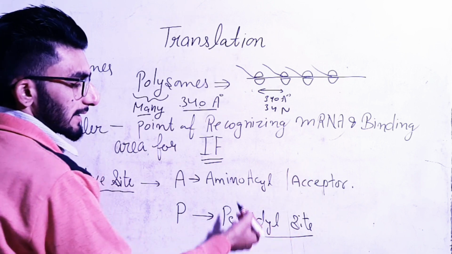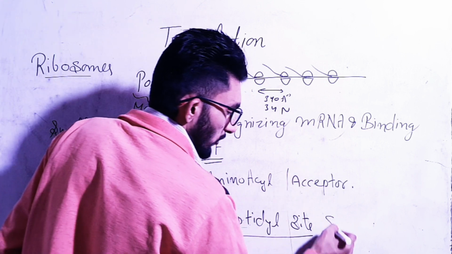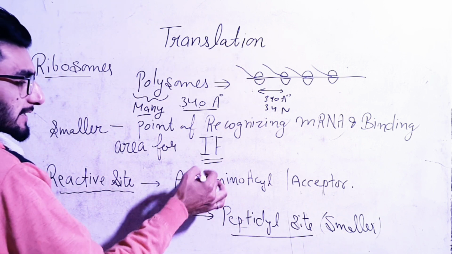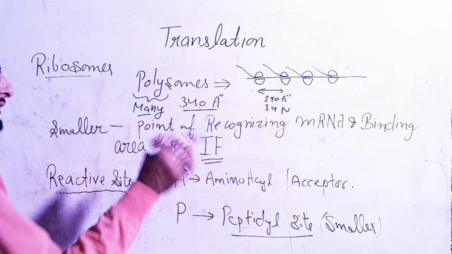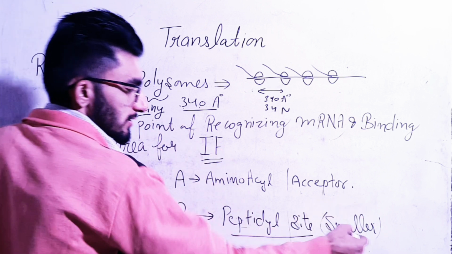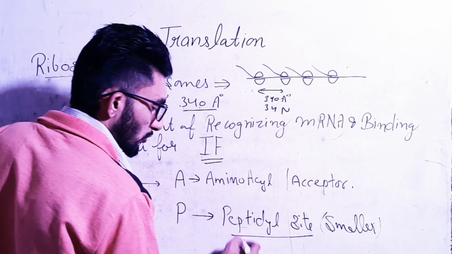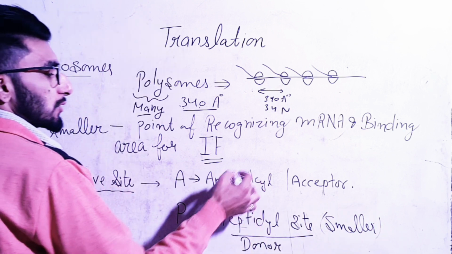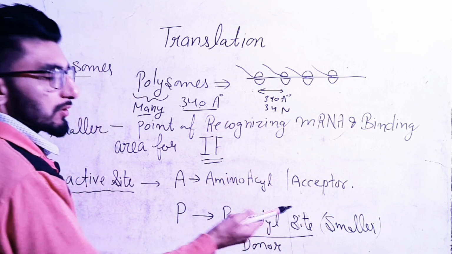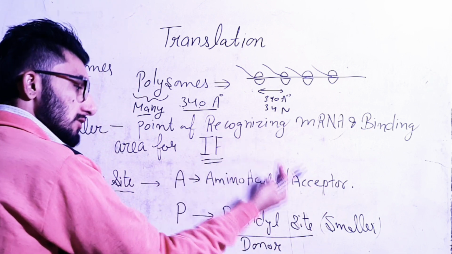This peptidyl site is present in the smaller subunit, and this acceptor site is present in both the smaller and larger subunits. ठीक है. So this peptidyl site is present in the smaller subunit and it is also known as the donor site, and the aminoacyl or acceptor site is present in the larger as well as the smaller subunit, or it is shared by both the subunits.